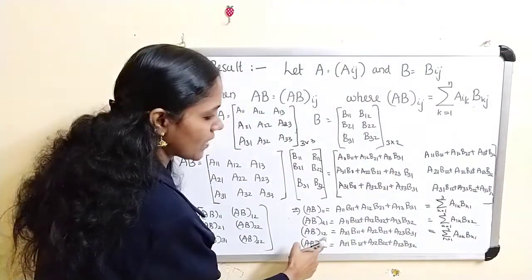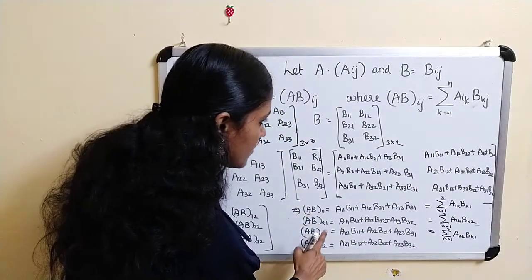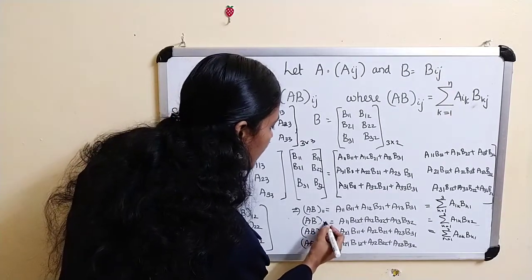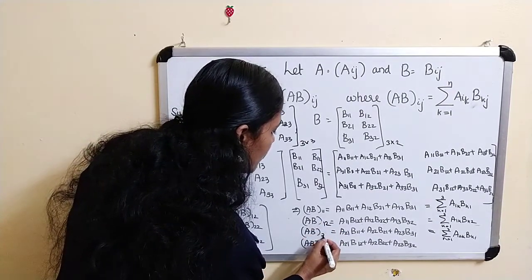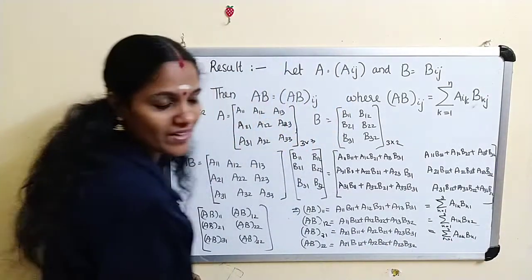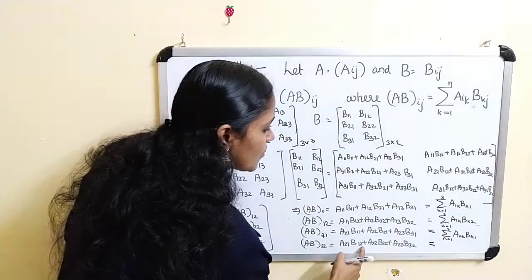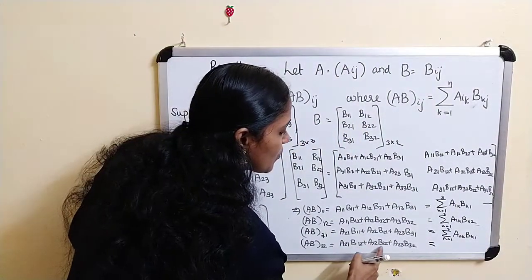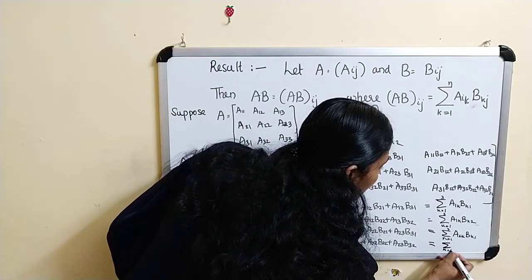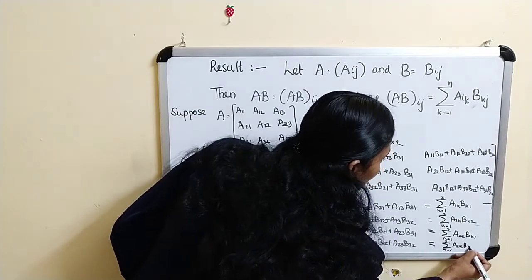That is the entry AB12. Sorry, this is AB12, this is AB21. So AB21 is sigma A2k Bk1. And what about AB22? A21 B12 plus A22 B22 plus A23 B32, and this is equal to sigma k equal to 1 to 3 A2k Bk2.